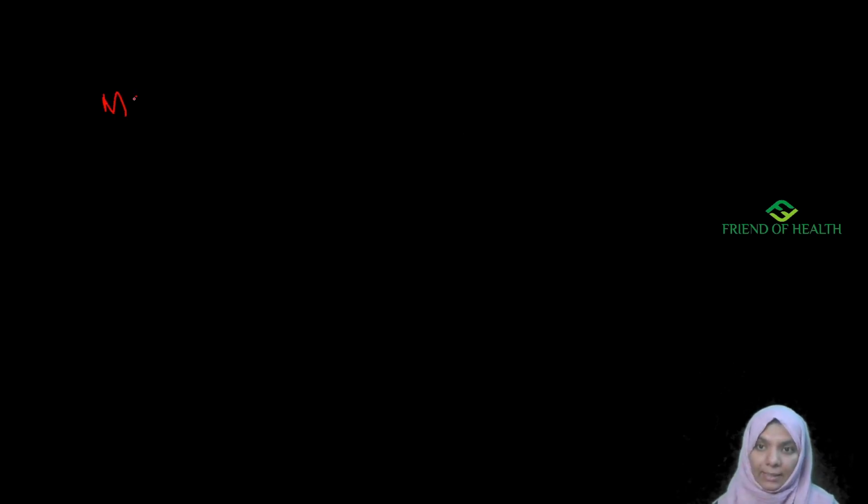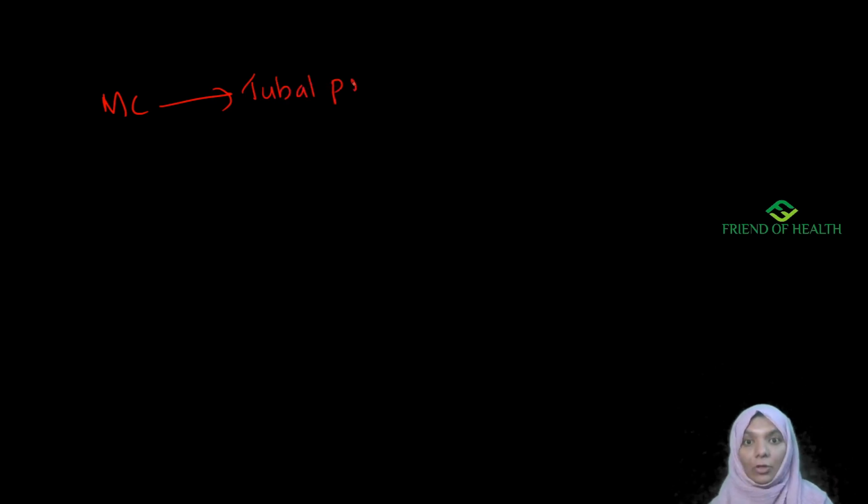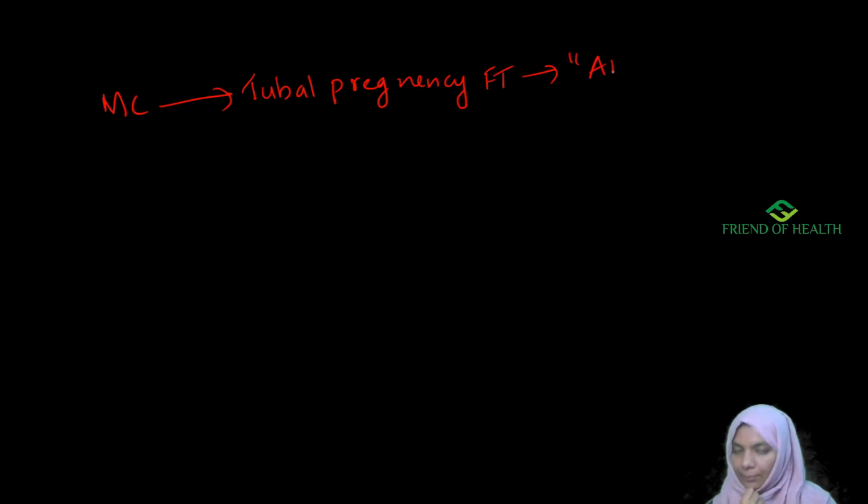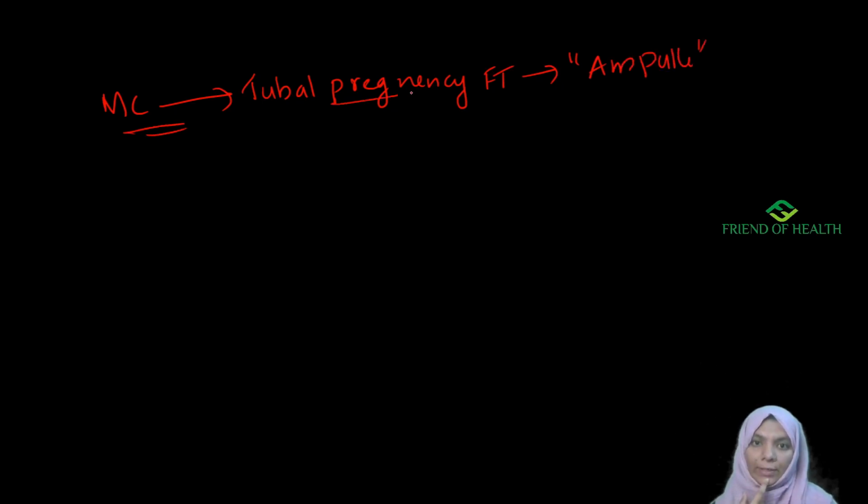Now, the most common site of tubal pregnancy. In the fallopian tube, the most common site of tubal pregnancy is the ampulla. The ampulla is the longest part of the fallopian tube, and it is also the most common site of tubal pregnancy.